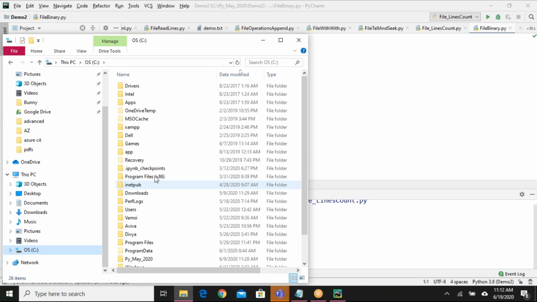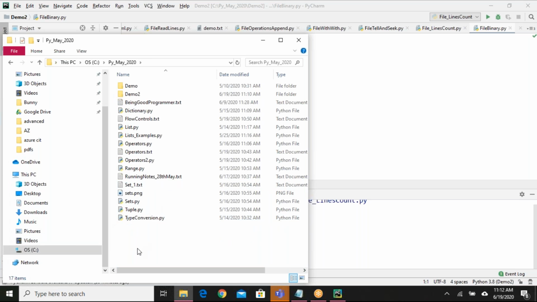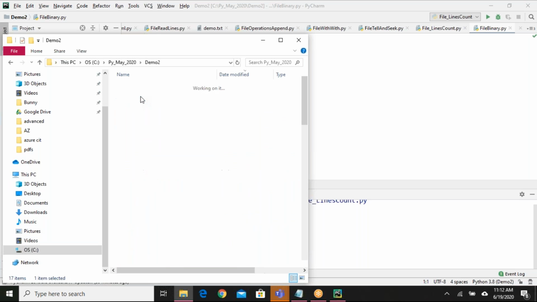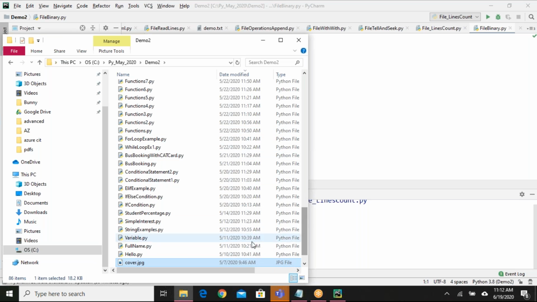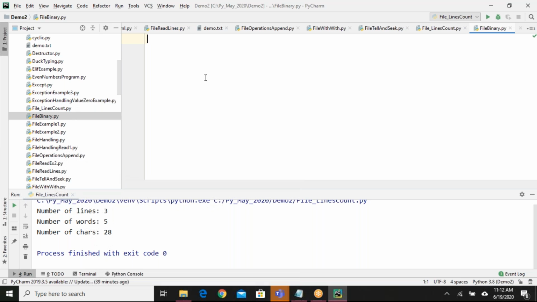Let me copy that here, or I'll copy to the same folder so that we don't have to provide the path. Okay, cover.jpg. This is the file. It's not so important, but I just want to show you one example.